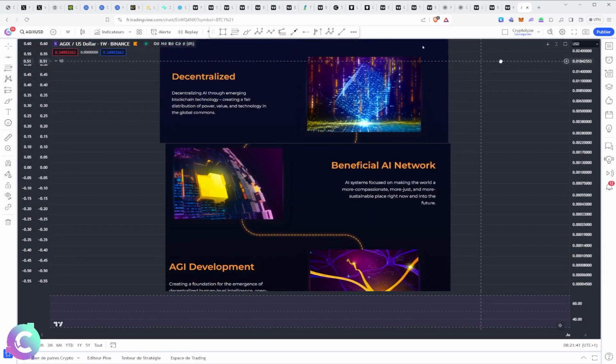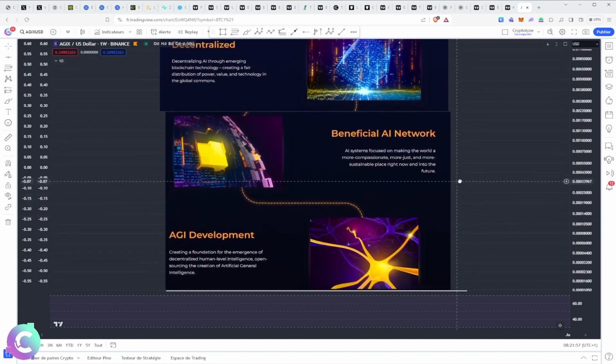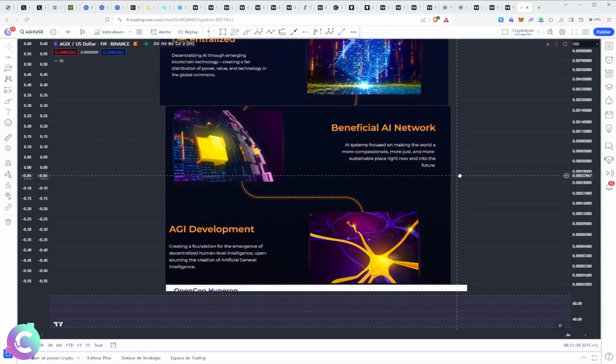The principle being singularity: singularity is when an artificial intelligence is capable of being aware of itself, and therefore we consider that it is the human representation of intelligence, and therefore strong artificial intelligence. And that's the goal of Singularity. That's the goal of AGIX. That's the goal of this ecosystem: to create an environment conducive to that in a decentralized way, to offer a complete ecosystem.